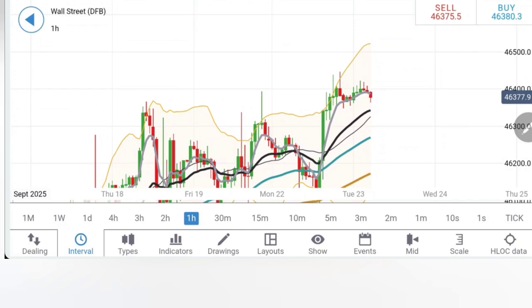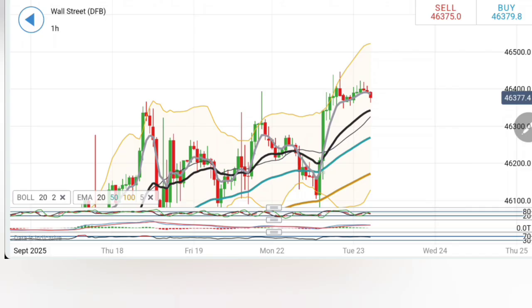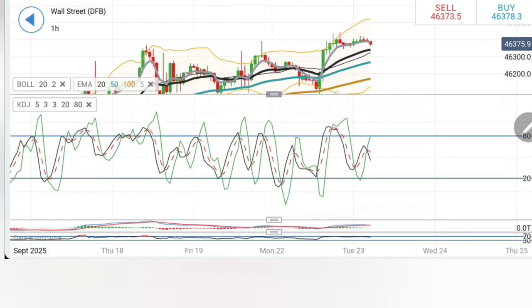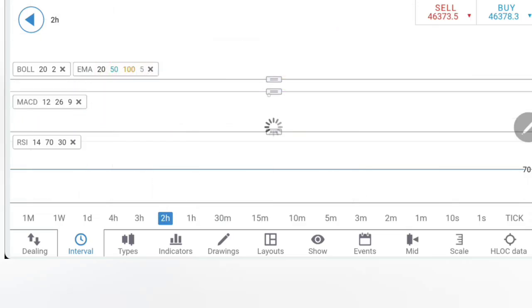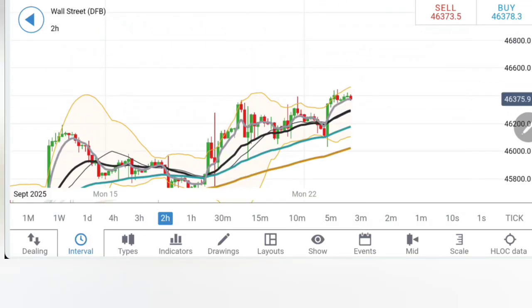But right now it is too early to jump onto that. It is still staying range bound. Even if you now see it is staying below 46,340 levels, 46,300 levels you can expect, and then more bearishness should follow from there. Moving averages bullish, stochastic bearish, the MACD trying to cross over for sell, the RSI looking downwards, suggestive of slight bearishness.